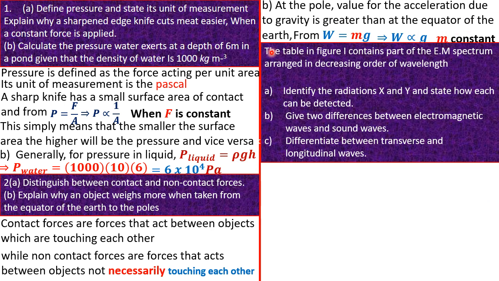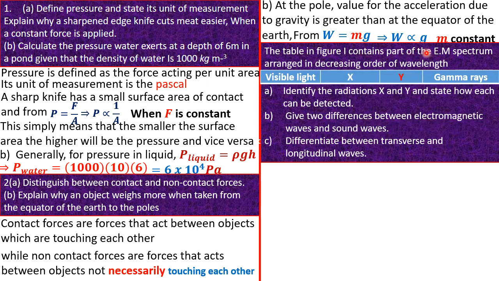The next question says that the table in figure 1 contains part of the electromagnetic spectrum. This is the table, arranged in decreasing order of wavelength. Now, A, identify the radiations X and Y and state how each of them can be detected.